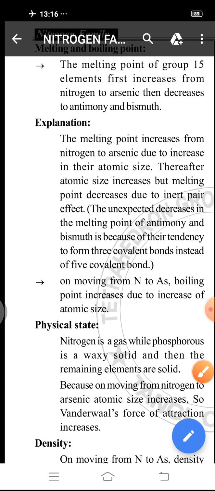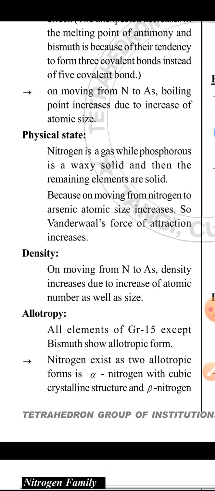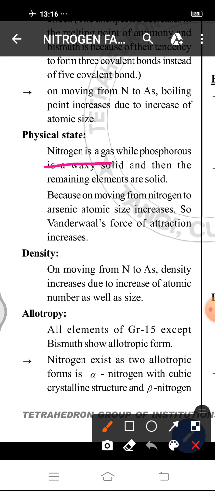Then comes their physical state. In physical state, nitrogen exists as a gas, whereas phosphorus exists as a waxy solid and the other elements exist as solid.